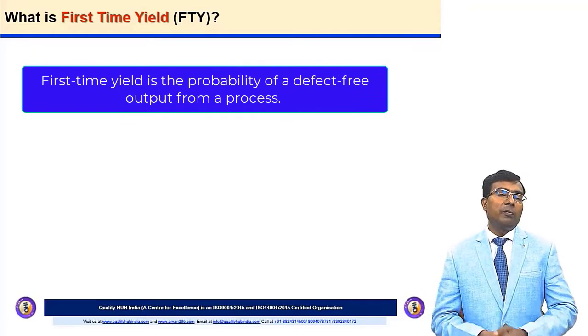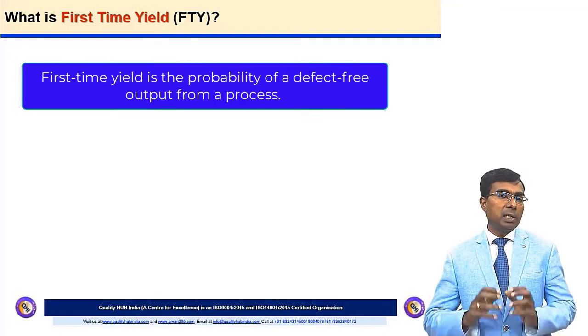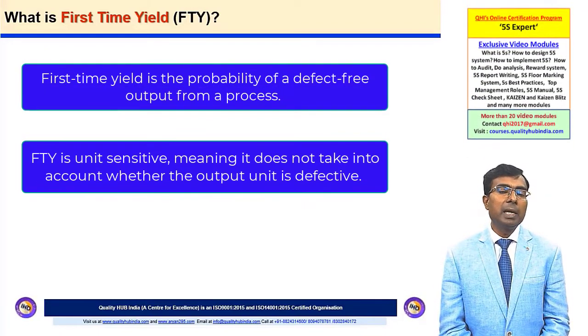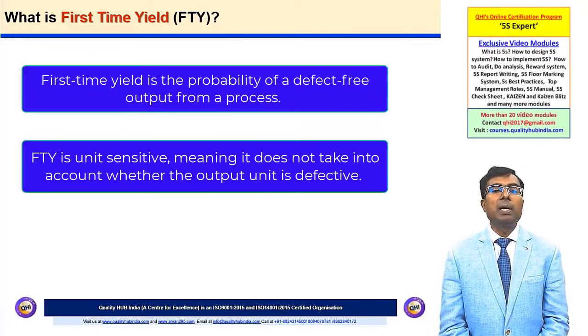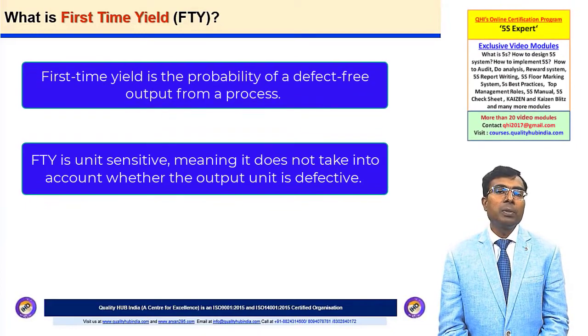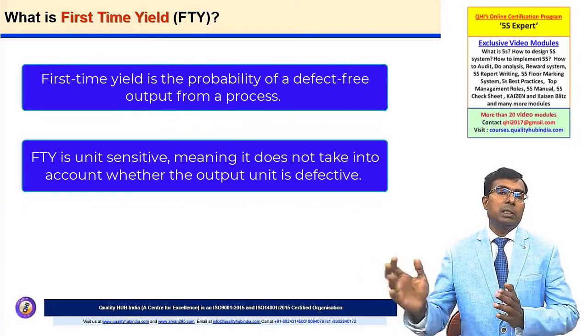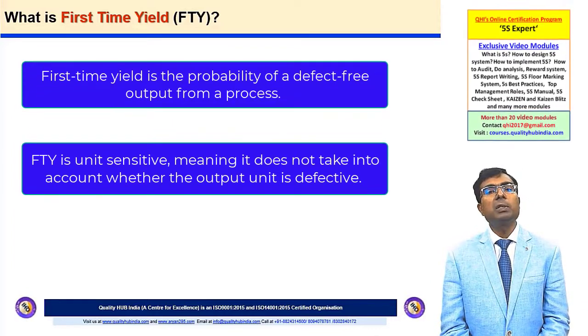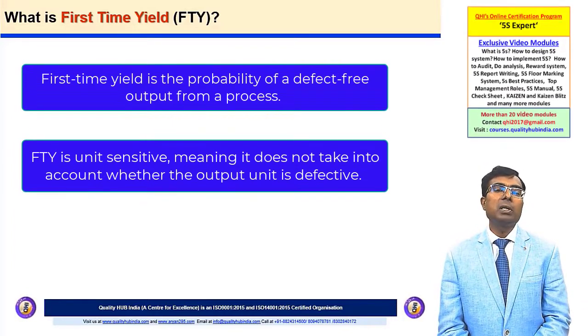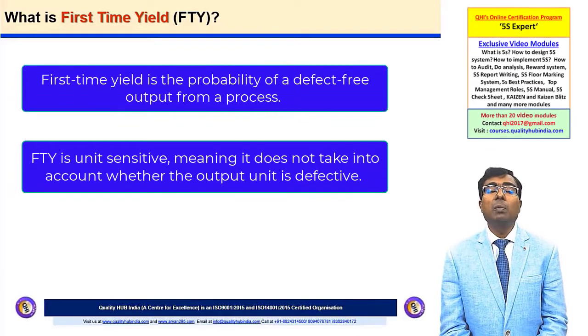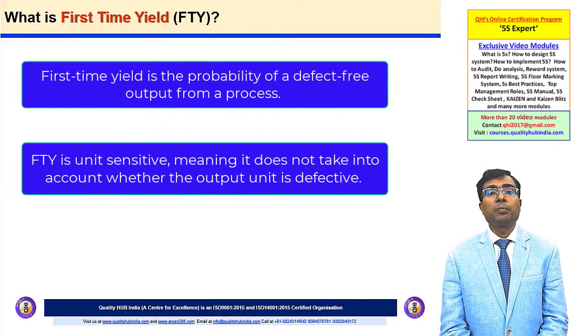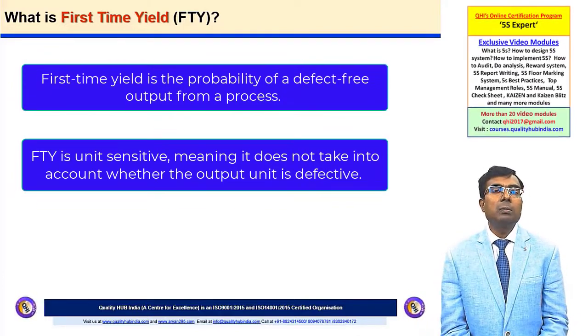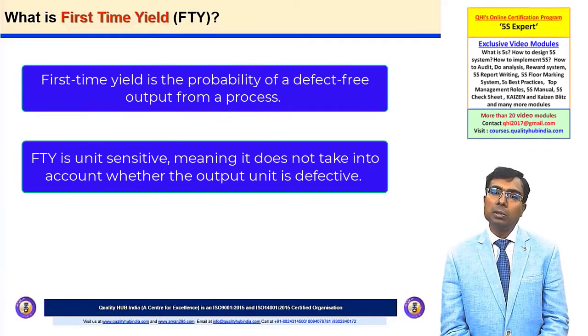So when we talk about first time yield, this is basically unit sensitive, which means that it doesn't matter whether the unit was having some defect or not. If the unit has gone through the process, and even if the defect has been corrected, it will be considered as an okay product. So it does not capture how many defects have been occurring and whether those have been corrected or not. That is not of any interest to this calculation.